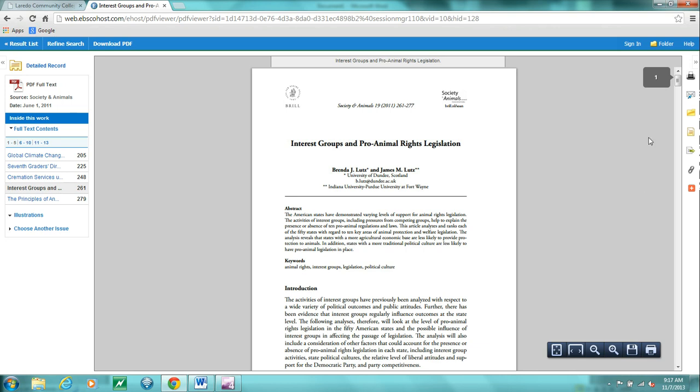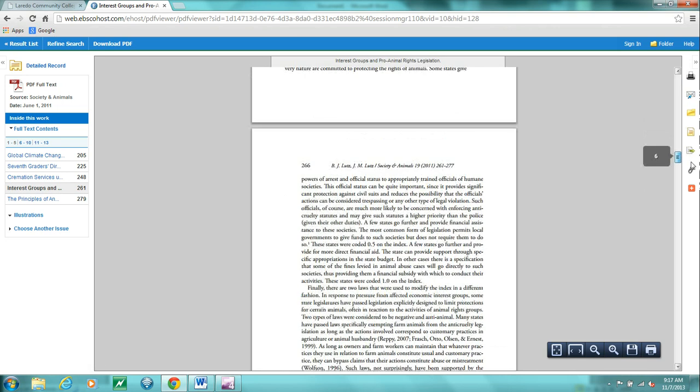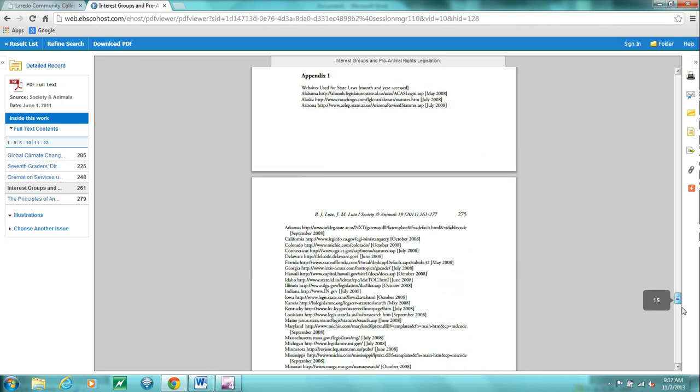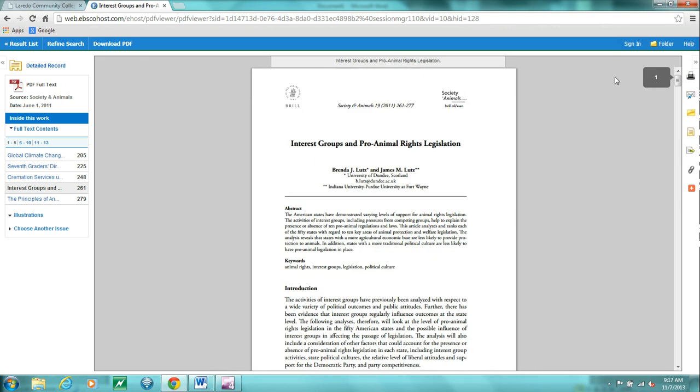And once it loads a PDF, and a lot of these are simply scanned from the original source, so they include the original page numbers and everything. And this looks pretty good. I'm gonna use this source. And let's say I read through it, I'm going to use it, I'm going to quote from it, and now I need to cite it.